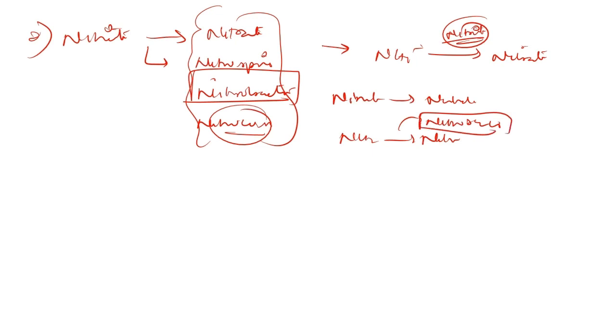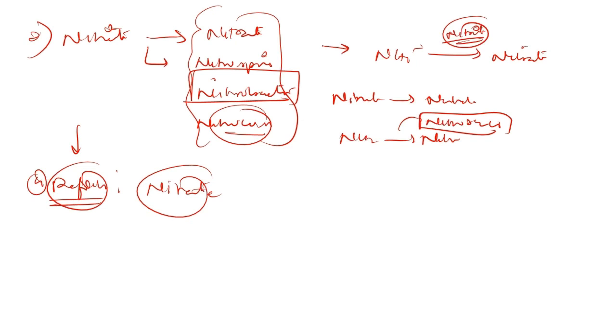And the next process is called denitrification. So, what is denitrification now? This is just the opposite process of nitrification, where the nitrate which is in the available form now is again converted into unavailable form, which is atmospheric nitrogen. So, this process is called denitrification.